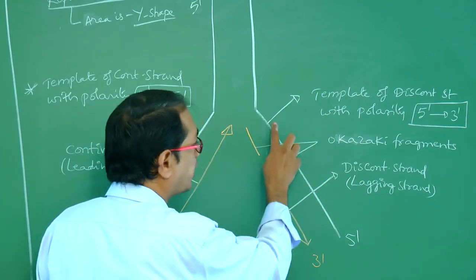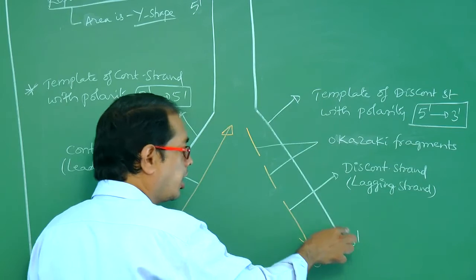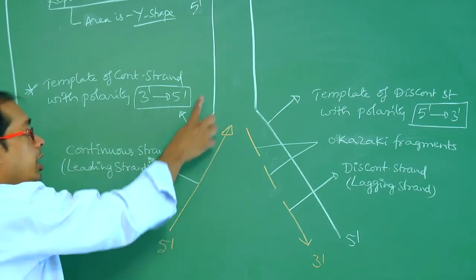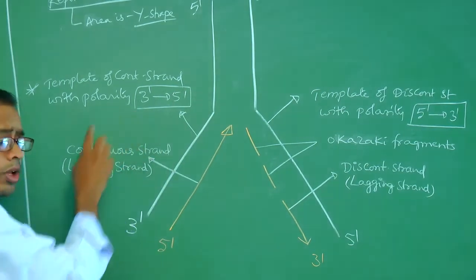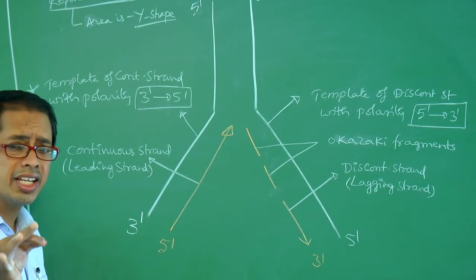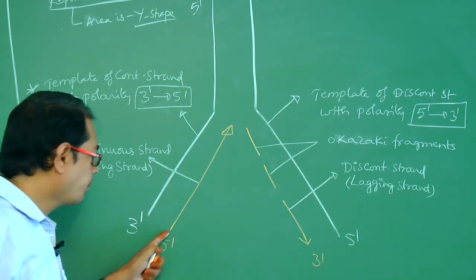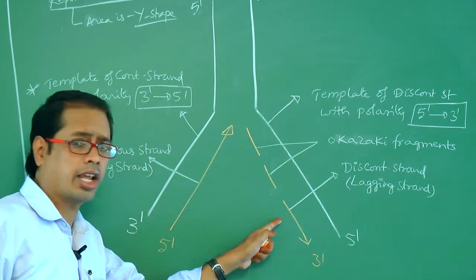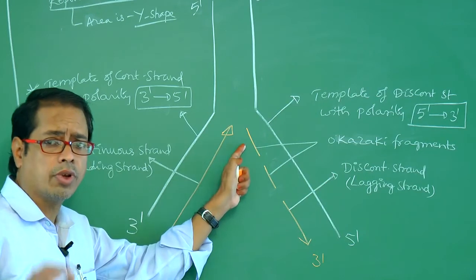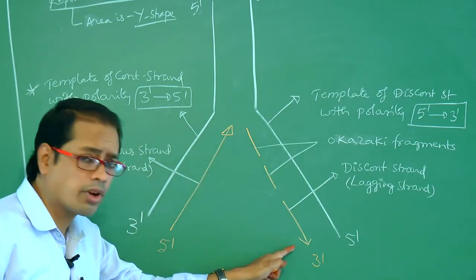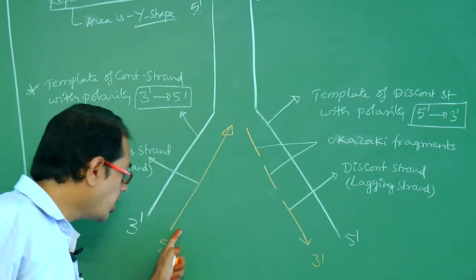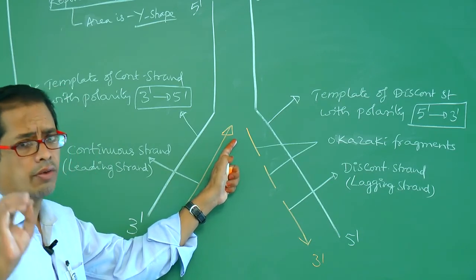Template of discontinuous strand with polarity 5' to 3'. This one is important: template of continuous strand with polarity 3' to 5'. This one you have to remember. Remaining all are 5' to 3'. New DNA strand is always synthesized from 5' to 3'. This is new strand, this is new strand. Continuous strand, discontinuous strand and Okazaki fragments are all synthesized from 5' to 3'. DNA polymerase catalyzes the polymerization in the direction of 5' to 3'.